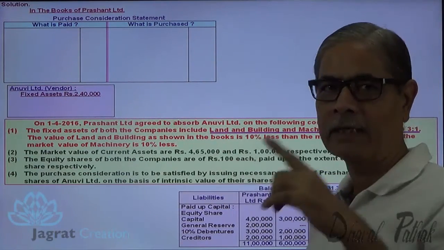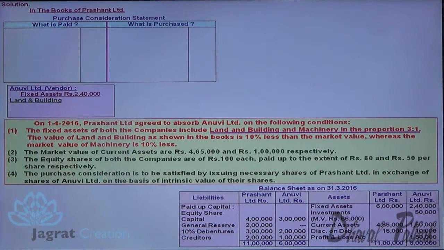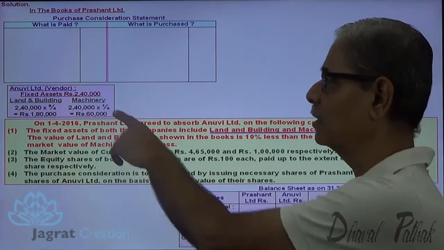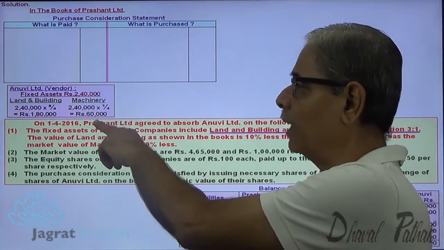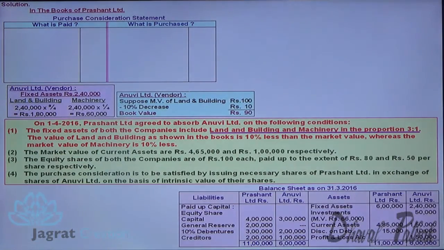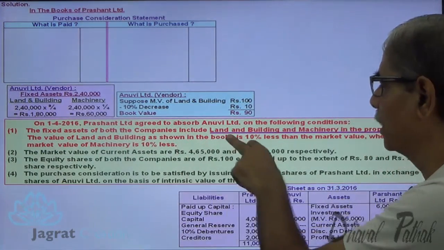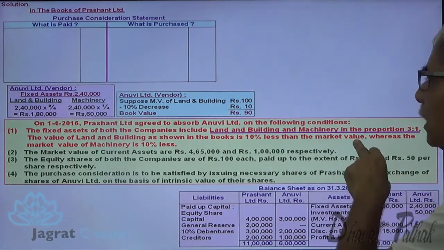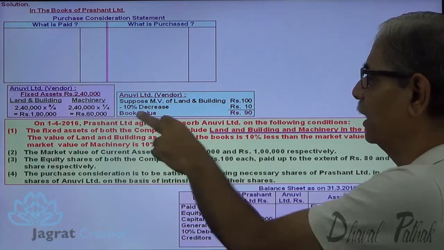Distribute this 2,40,000 in the ratio of 3:1. So land and building 3/4, 1,80,000. Machinery 1/4, 60,000. This is the book value of land and building. This is the book value of machinery. Now adjustment given is the value of land and building shown in the books is 10% less than the market value. Suppose that market value of land and building is 100.